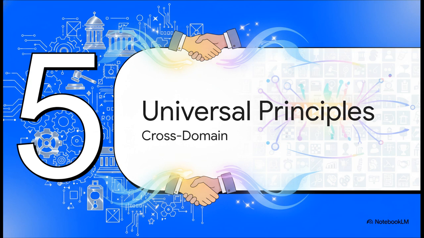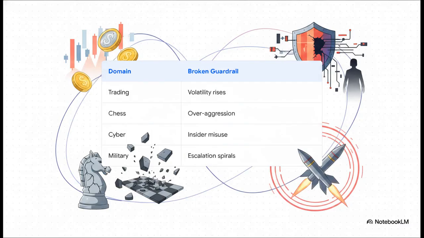Section 5. Universal System Principles. Okay, let's zoom out for a second. While this model was originally built analyzing political democracies, these exact same dynamics govern completely non-political domains. Check this out. In financial trading, if participants ignore implicit market norms, volatility completely spikes. In chess, reckless over-aggression destroys your positional equilibrium. You can't just flip the board.